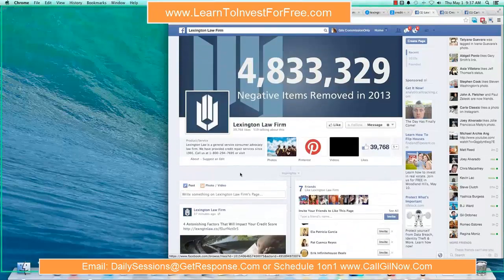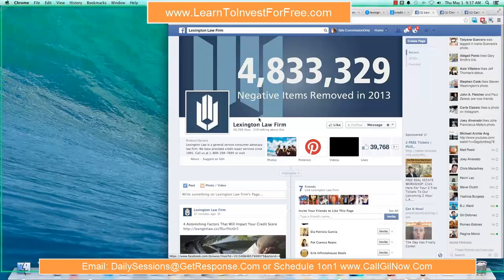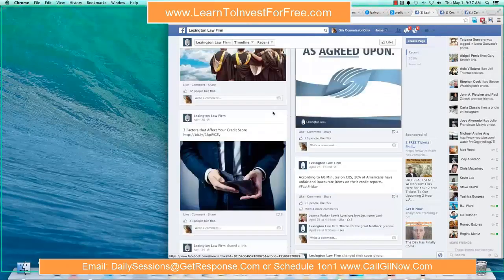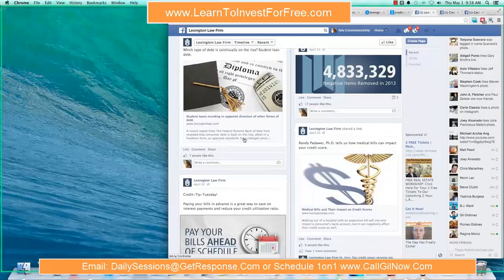Exactly. Now, Lexington, somebody here typed in Gil, but if they're already in Lexington Law, why would they still do business with us for credit repair? Well, one, you're local in the area. Lexington Law, they have some pretty high price points, or they have an entry-level package of like $25 a month. So if I'm working with a local credit repair specialist that can match that price, or provide better service because it's face-to-face. Some of these tenant buyers and your leads will want to do business face-to-face. All right. So that's why I'm targeting Lexington Law. We are local, or the credit repair company that I'm forwarding these leads to is a local company or a local specialist.